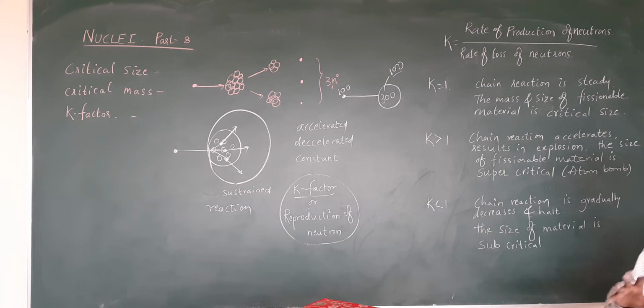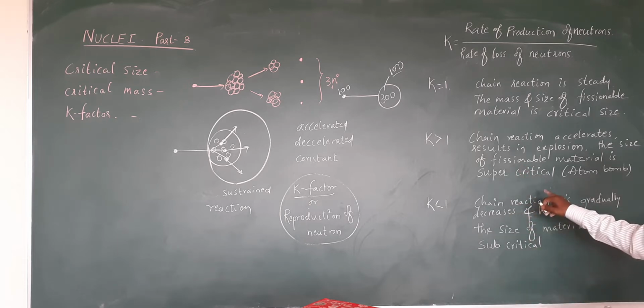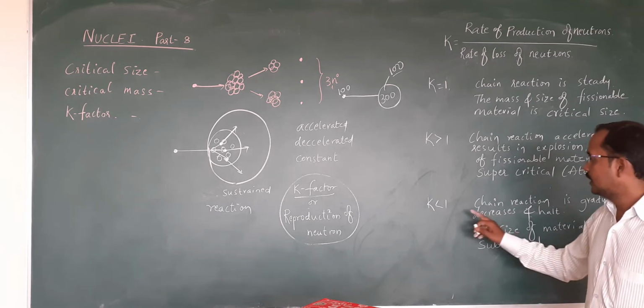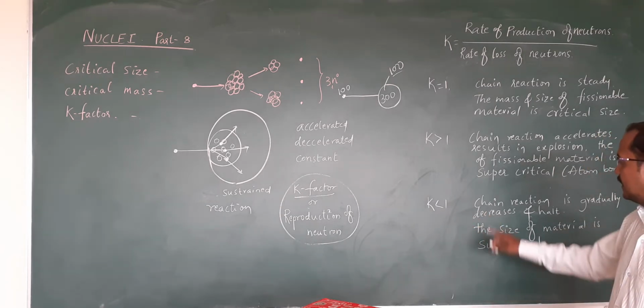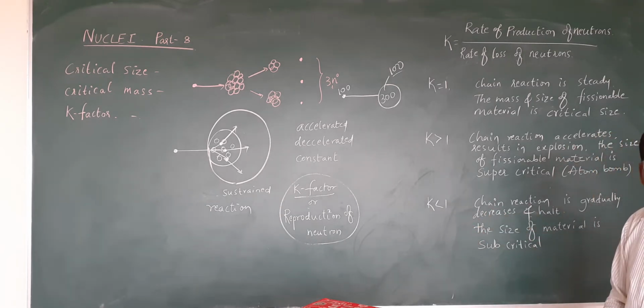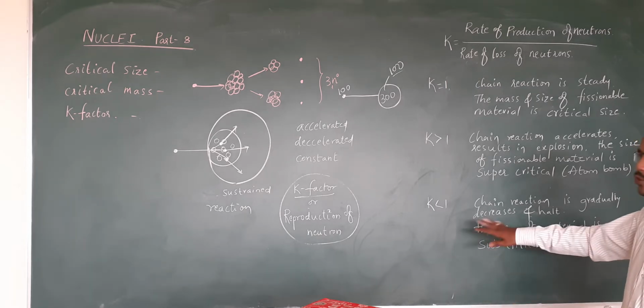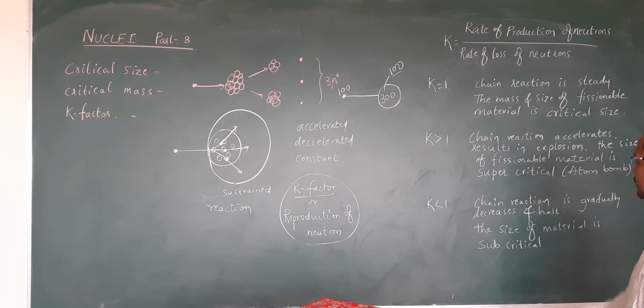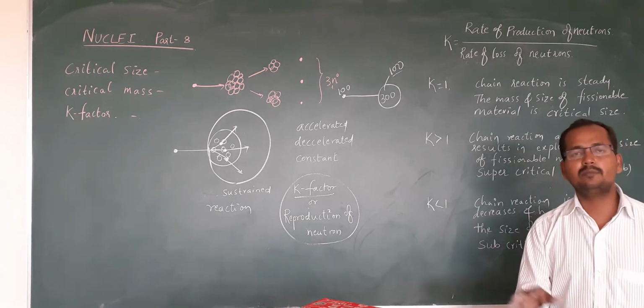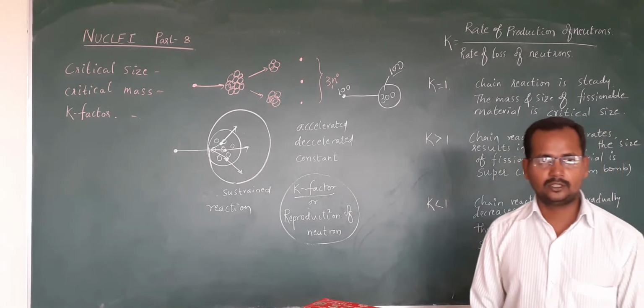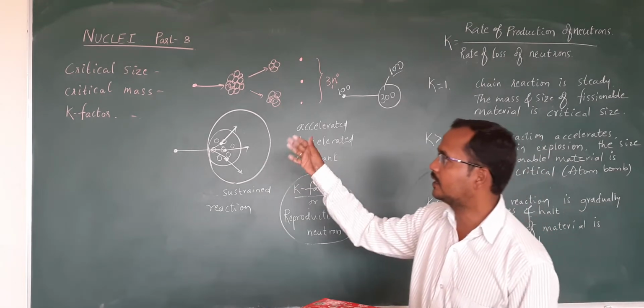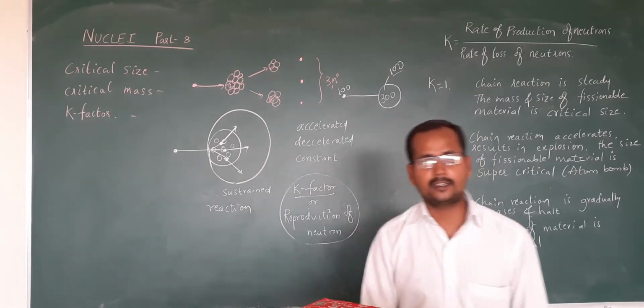Supercritical size is more than whatever we require, more than critical size or critical mass. At that time it leads to an explosion, which is the principle of the atom bomb. Next, if K is less than 1, the chain reaction gradually decreases and comes to a halt. The chain reaction stops, and there is no further reaction. The size of the material at that time is called subcritical size. So we understand critical size, critical mass and the K factor.